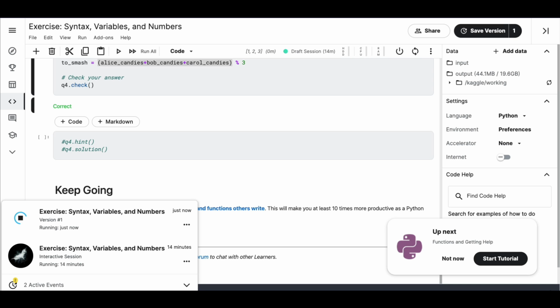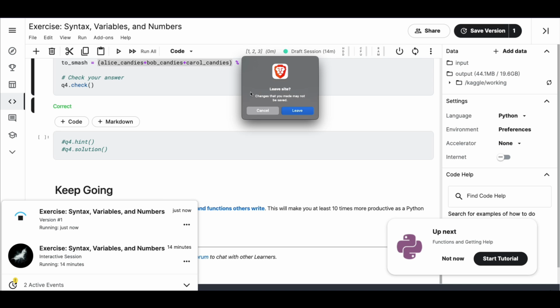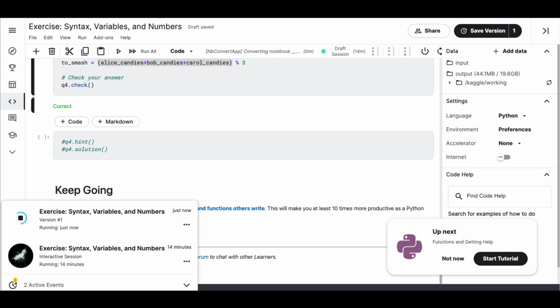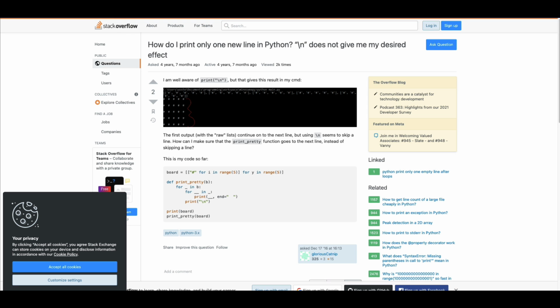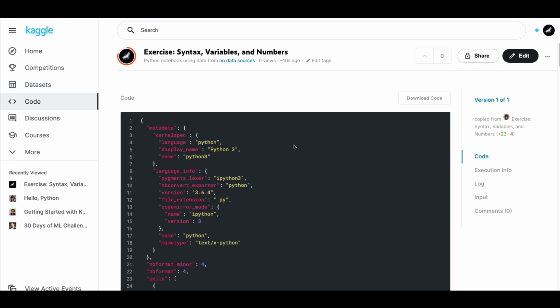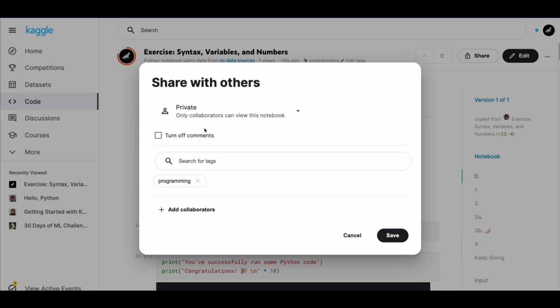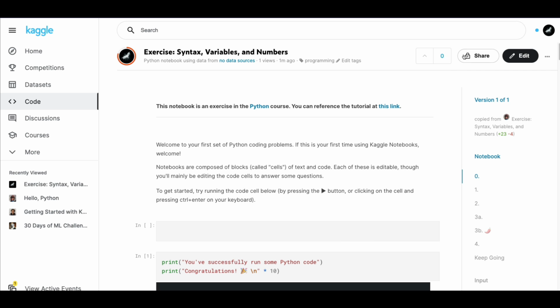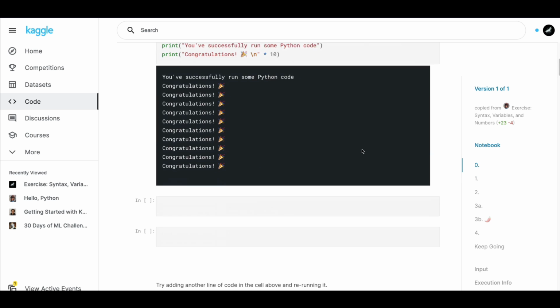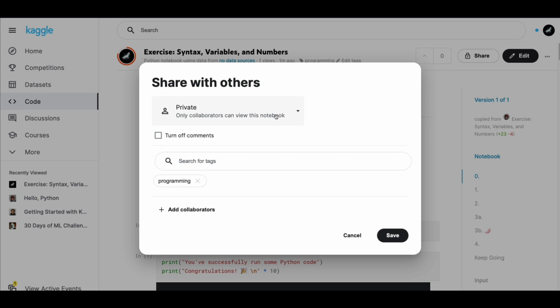So I'm going to probably show you that. So do I want to leave the site? Okay, let me just copy it, go here, paste it, and right now you know that it is getting run, but once this is finished, you would actually see, yeah, it's done. So you can see that this is the first. So we have successfully created, and you can make it public or private. Currently it is a private notebook, but if you want to make it public, you can make it public as well. So what I would do is make it public so that people who want a solution can find it here. Or should I make it public?